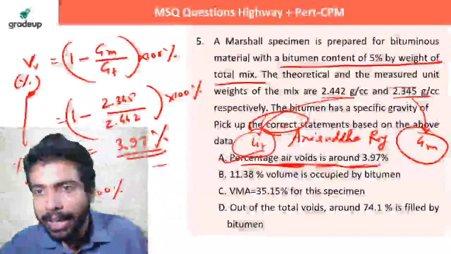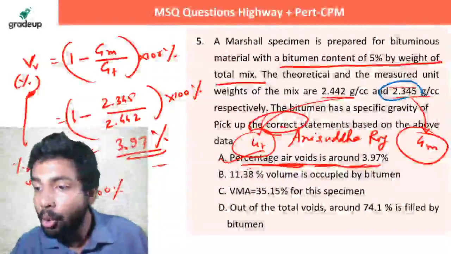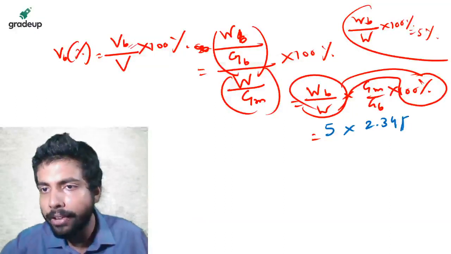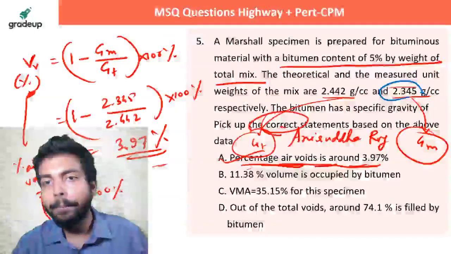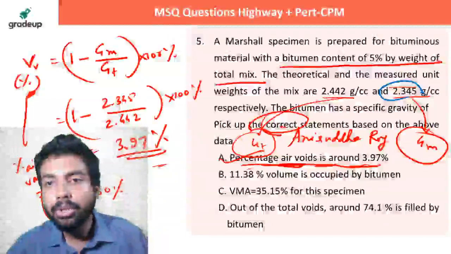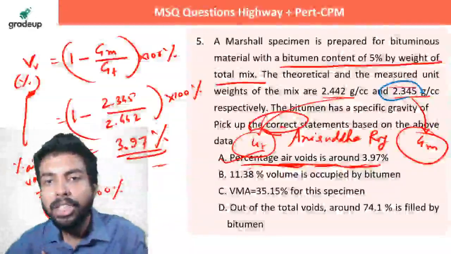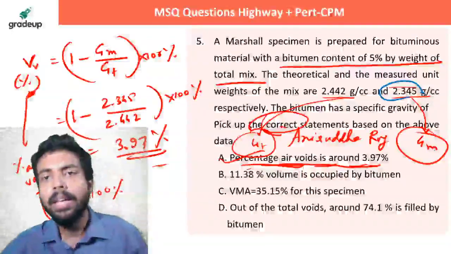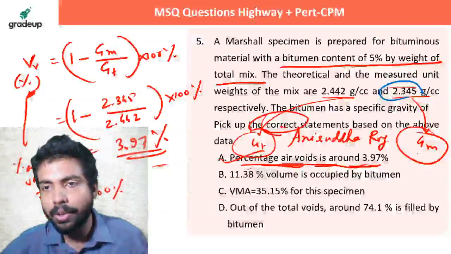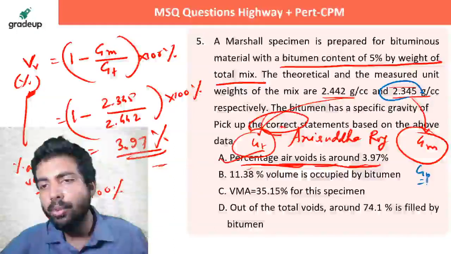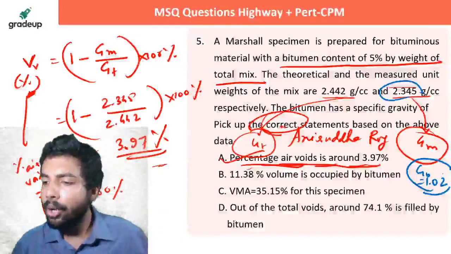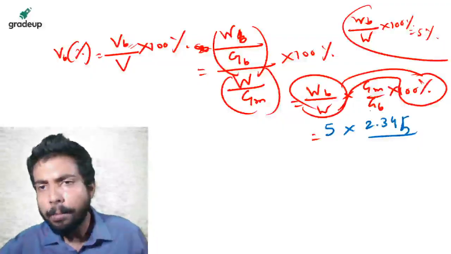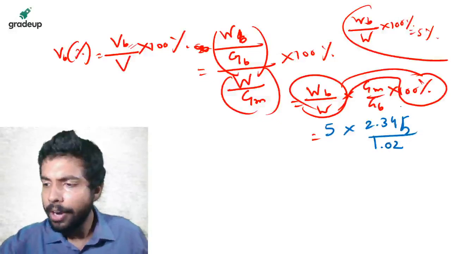GM is given in the question, 2.345. And GB? GB is not given in the question. I think that's why you are facing the problem. Take GB as 1.02. Normally this is the value. Now do it and see what you get. Take 1.02 once.